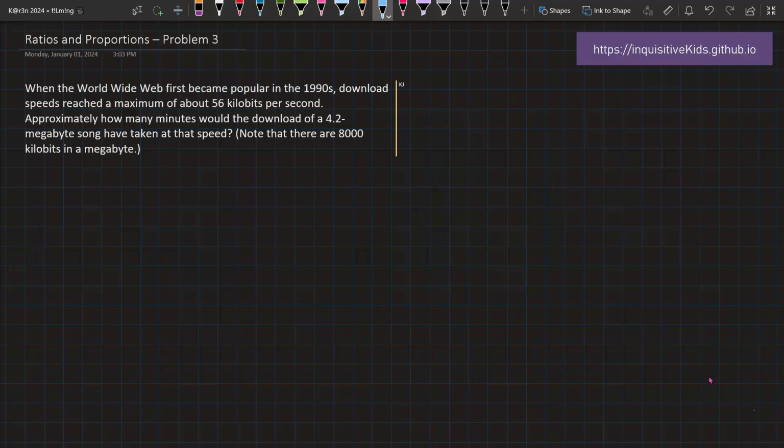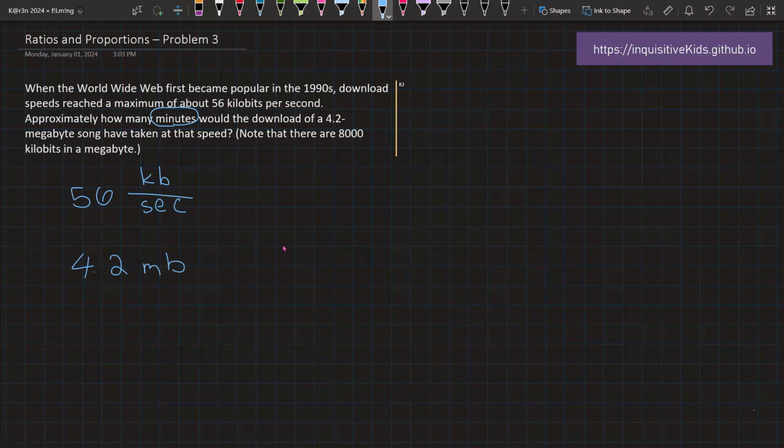So here we're hit with many different rates and many different units. Now let's write this all down and go through them bit by bit. So we know that the speed, the rate, is 56 kilobits per second. And here we have to highlight or circle minutes because when we're answering the question, it has to be something minutes. Now we're going to look at the 4.2 megabyte song. And we know that there are 8,000 kilobits in a megabyte.